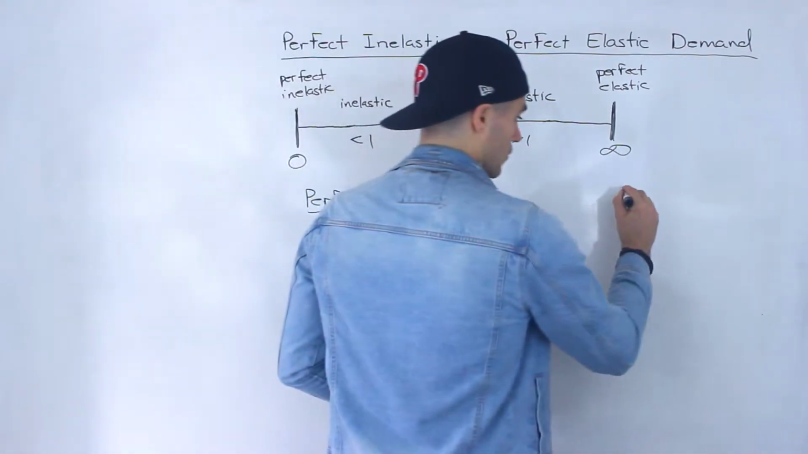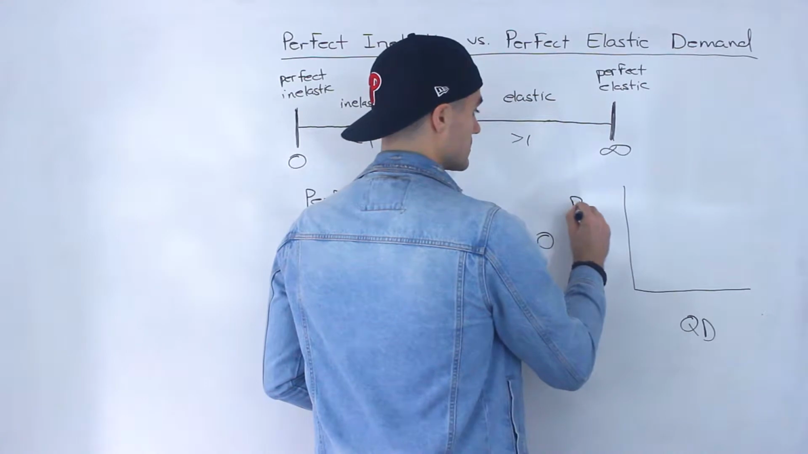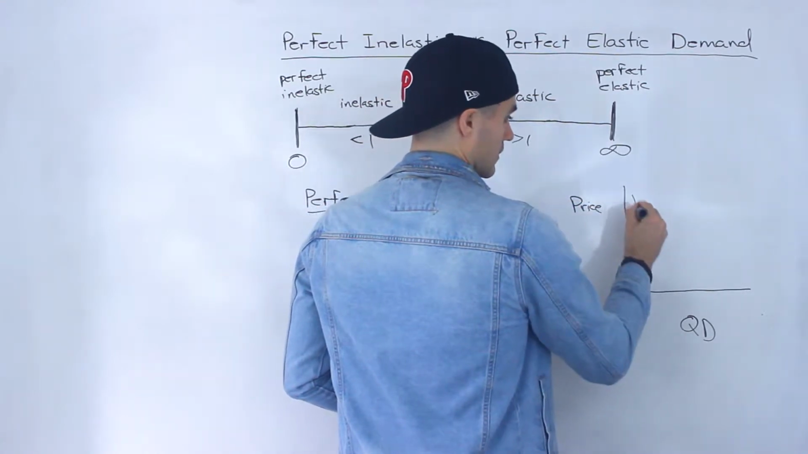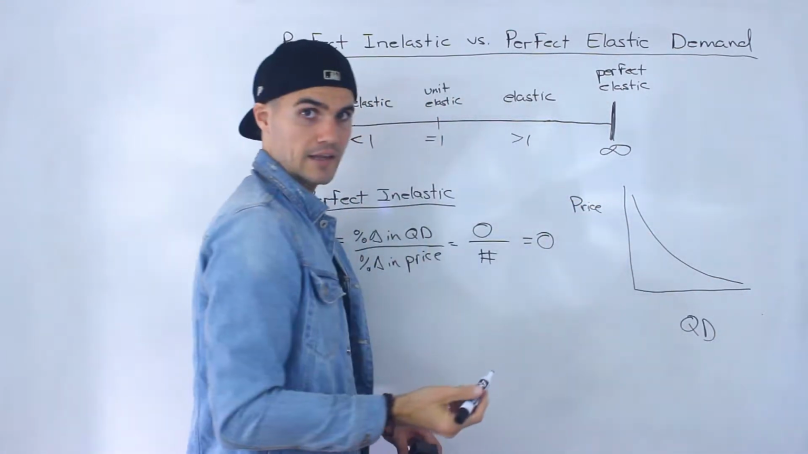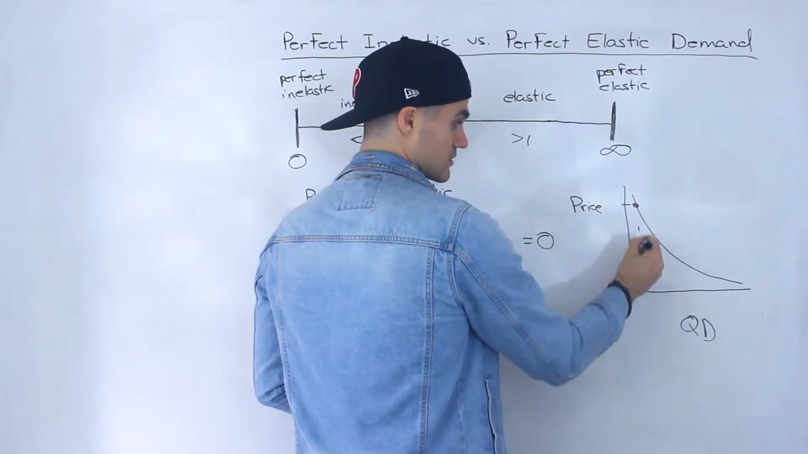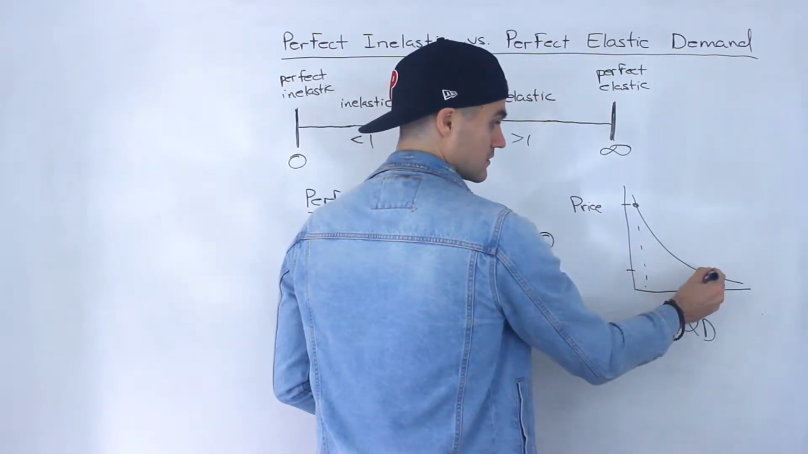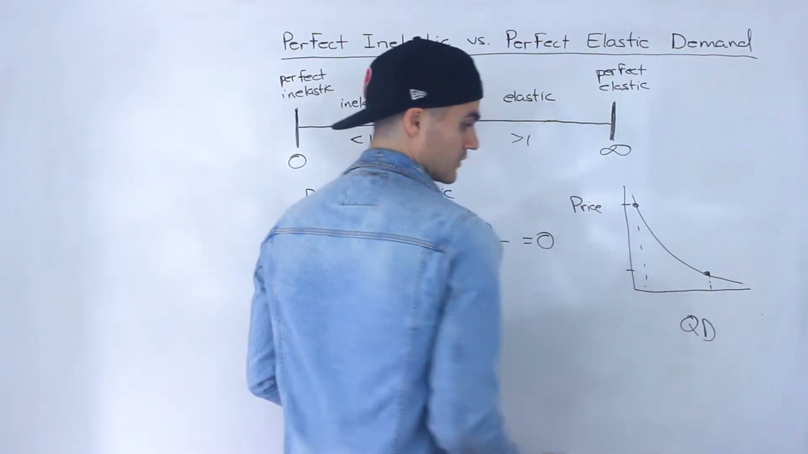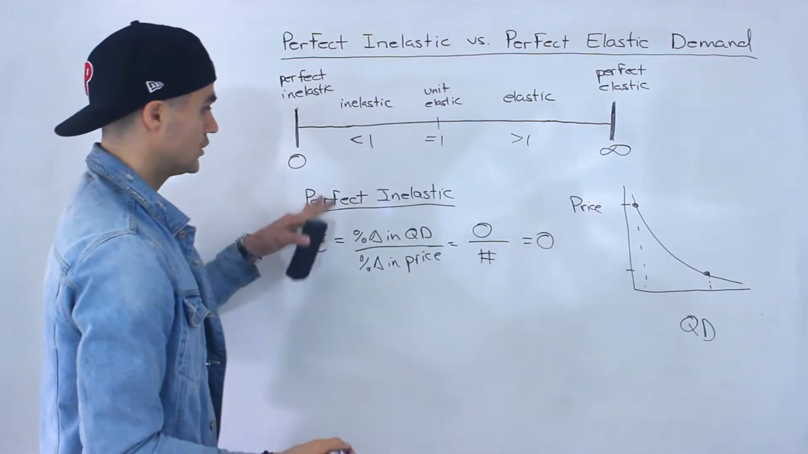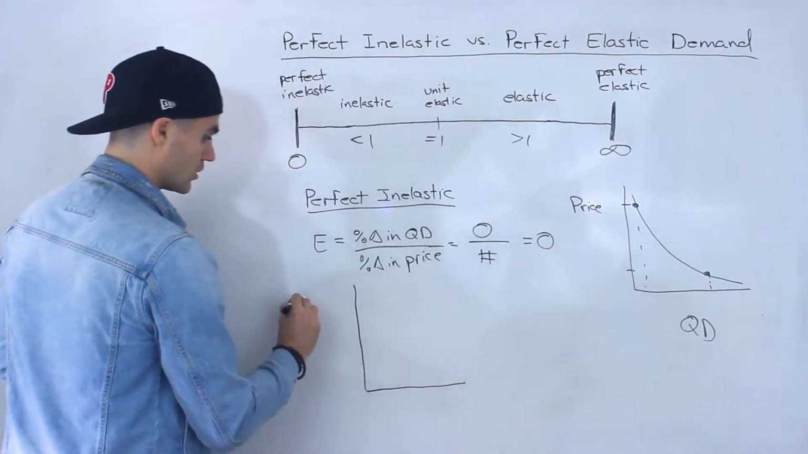For most goods and services, according to the law of demand, that demand curve should look something like that, right? For a high price, there's less demand, and for a low price, there's more demand. But if a good is considered perfect inelastic, how is that going to look graphically?